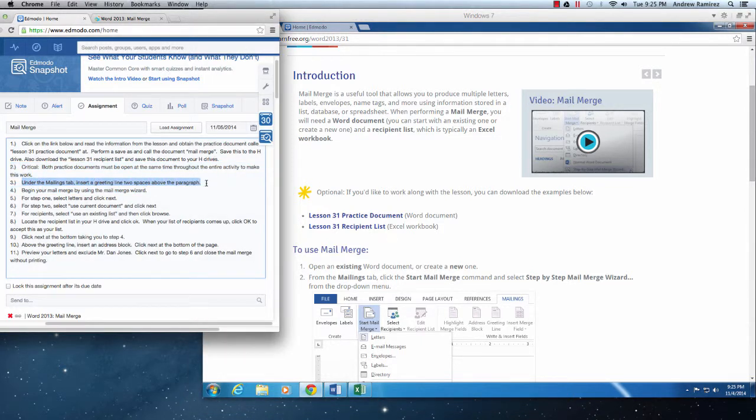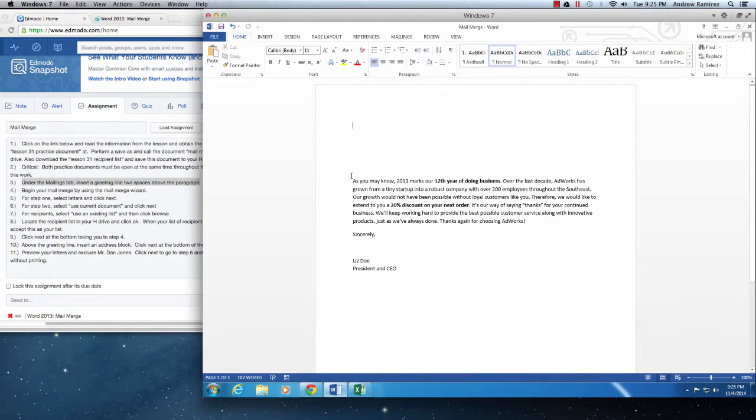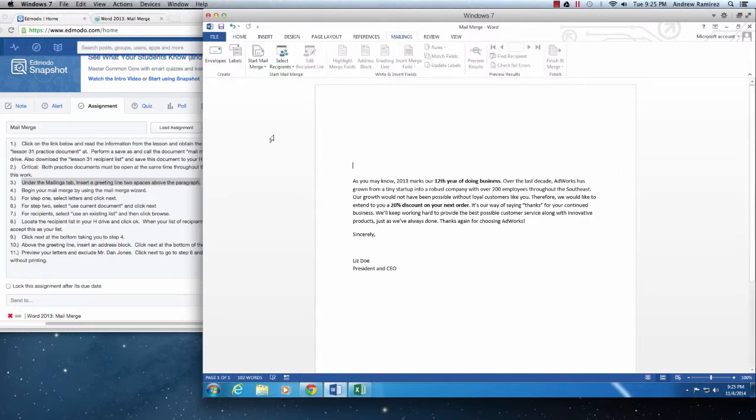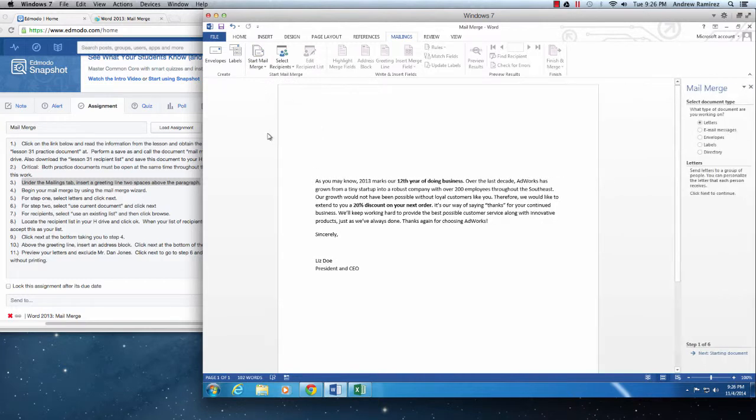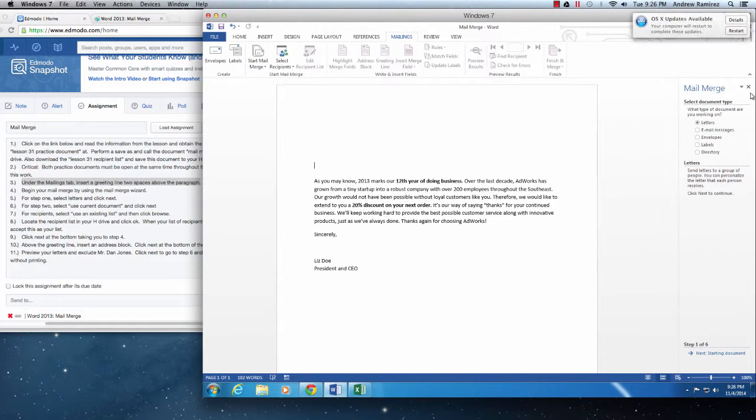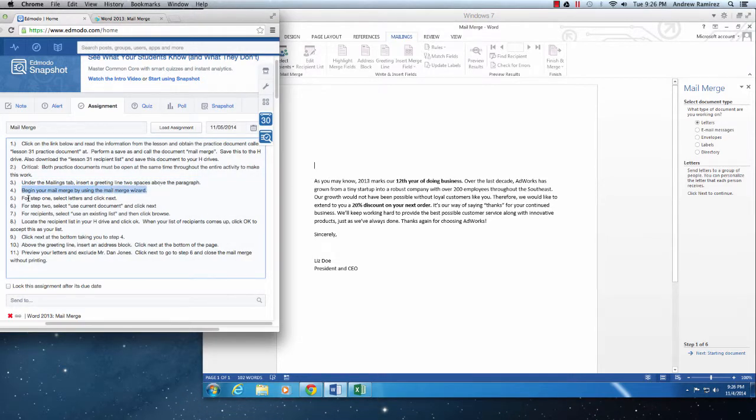Alright, step number 3. Under the Mailings tab, insert a greeting line 2 spaces above the paragraph. So here's the paragraph, right there, 2 spaces. What you're going to do is click on Mailings, and then you're going to come over here to Start Mail Merge. You're going to click on Step-by-Step Mail Merge Wizard, and it's going to pop up this little task pane over here. So that was step 4, then step 5. It might be a little bit confusing because in Edmodo it's step 5, but in this mail merge it's step 1, so don't get confused about that. Just go along with the process.